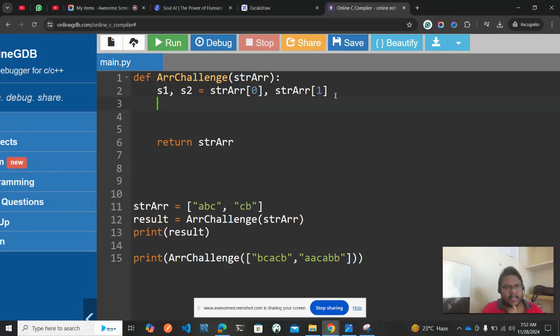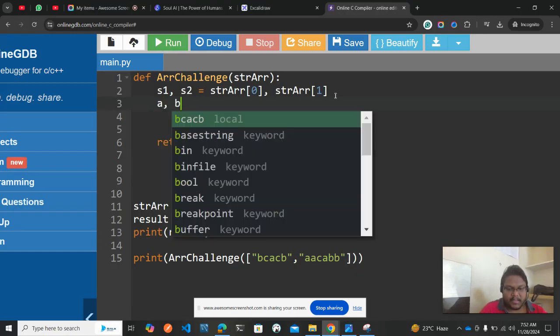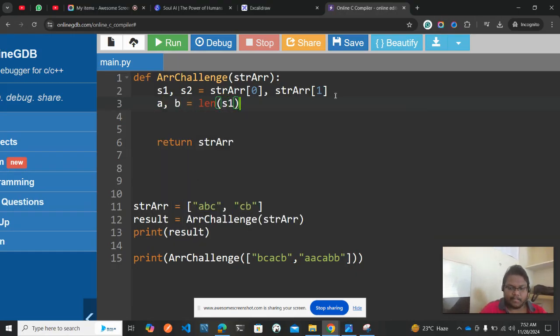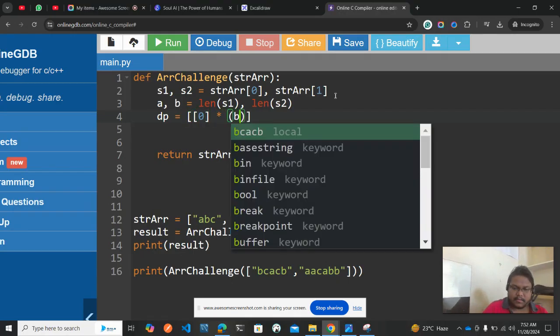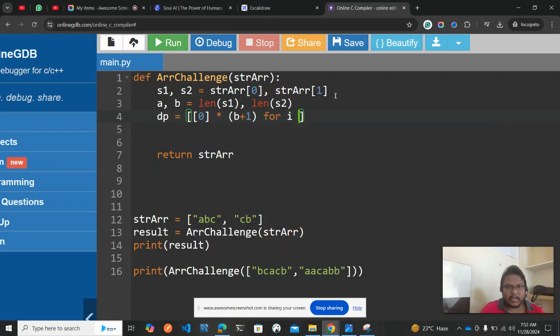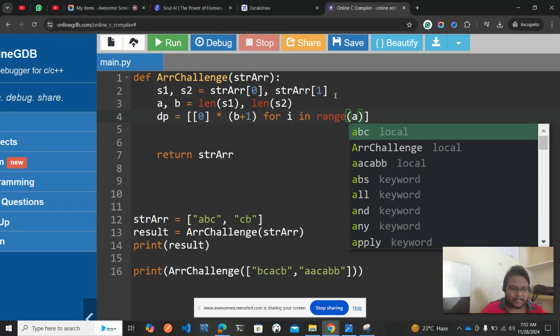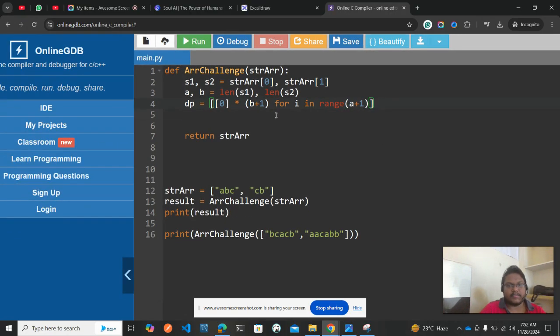Next, we need to have the length of that particular string so that we can form a grid kind of thing. So I'll define a and b is equal to len of s1 comma len of s2. Now this will be stored in a and b, which are the lengths of those strings. Now we are going to create a dynamic grid based on the lengths. So dp is equal to dynamic programming, and everything should be 0, so 0 into length of b plus 1 for i in range of len of a plus 1. Now this will be creating a grid kind of system.